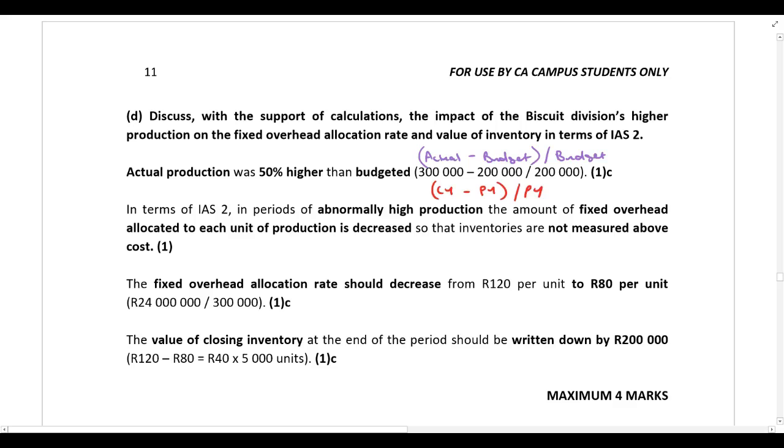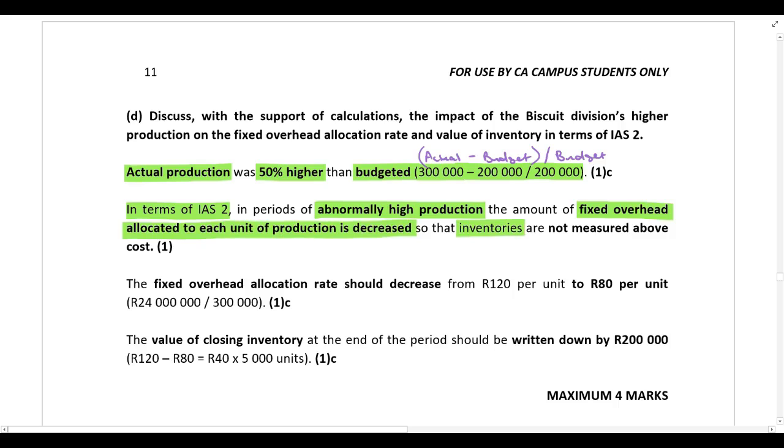So we are following exactly the same logic. They actually produced 300,000 units, they budgeted to produce 200,000 units, and we divide by what they budgeted to produce. So actual production was 50% higher than budgeted production. And we know in terms of IAS 2, in periods of abnormally high production, the amount of fixed overhead allocated to each unit of production is decreased so that inventories are not measured above cost.